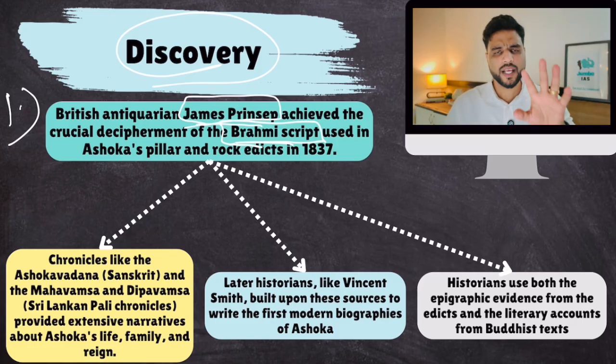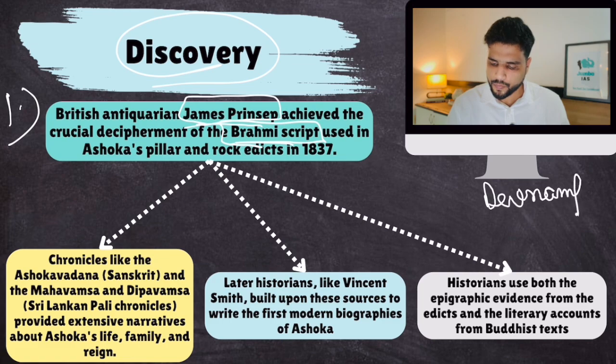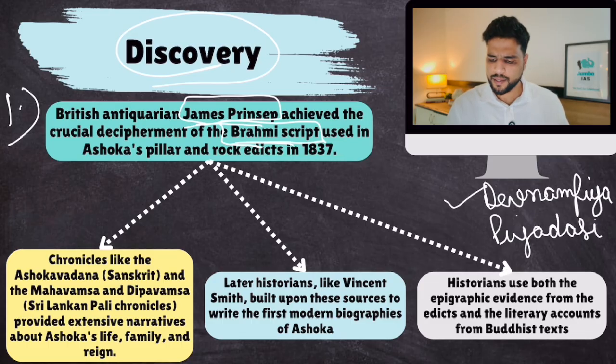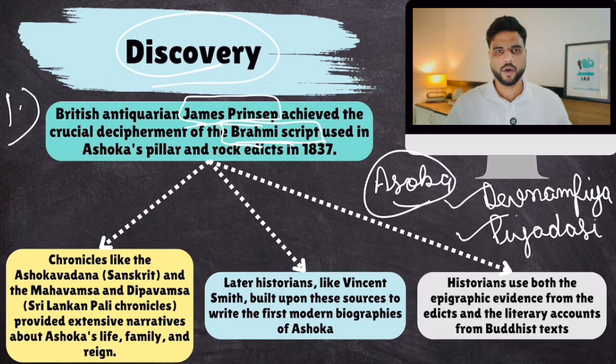And when he was able to read what was written on those pillars, sometimes royal orders were also written, and the name of the king was also written. Now, the name of the king that was generally found on these pillars was Devanam Piya, beloved of the gods, or Piyadasi, pleasant to look. These names were used for the king, and only at one place a name was written. So James Prinsep and many historians concluded that there was this big king who wrote so many messages on pillars and rocks.